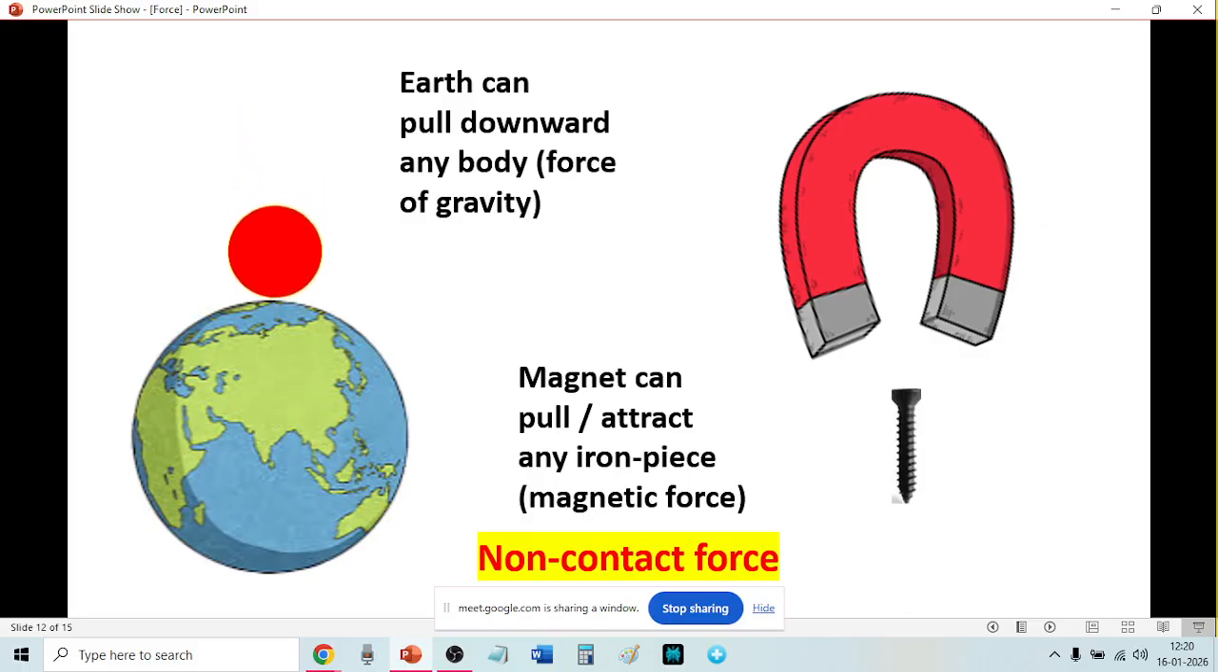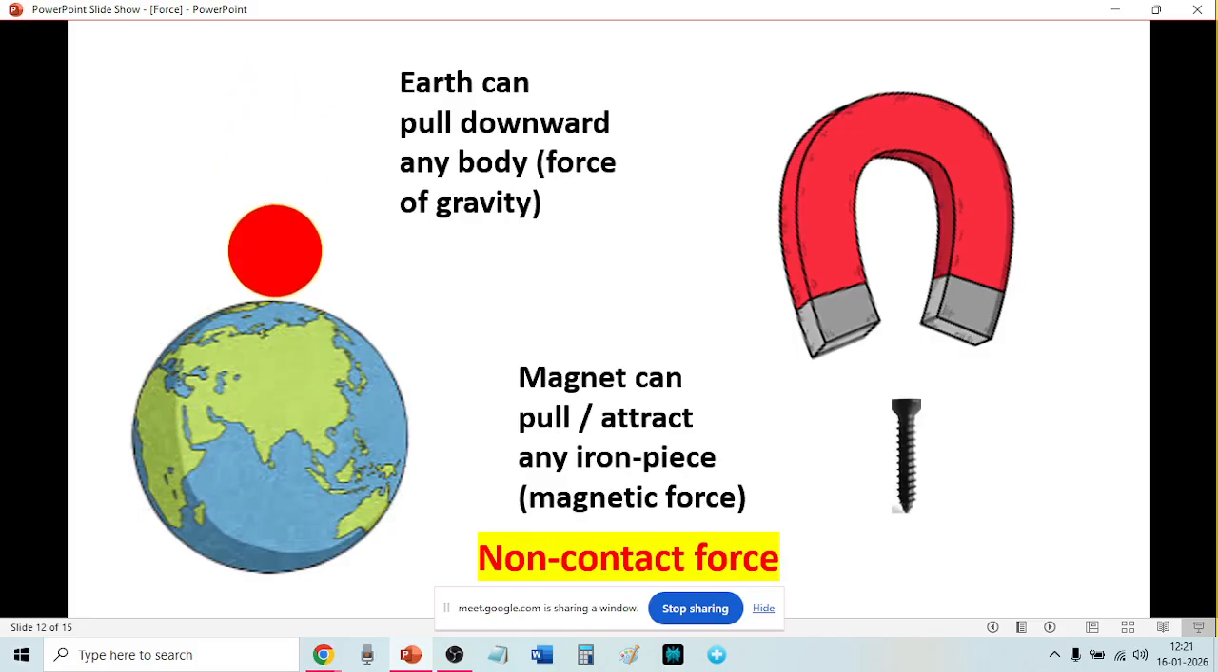Similarly, the earth can pull a body without touching it, from a distance. This is a non-contact force. All bodies fall down. If you drop something, it will always fall down. It won't go up. It falls down because of gravity. And a magnet pulls a piece of iron. Force of gravity, non-contact. Magnetic force, non-contact.